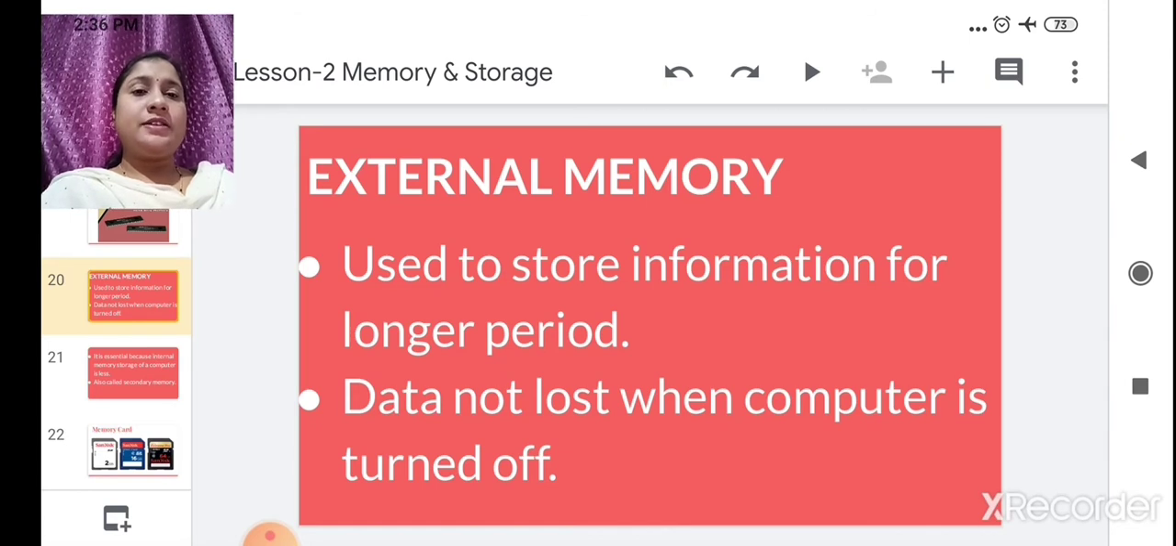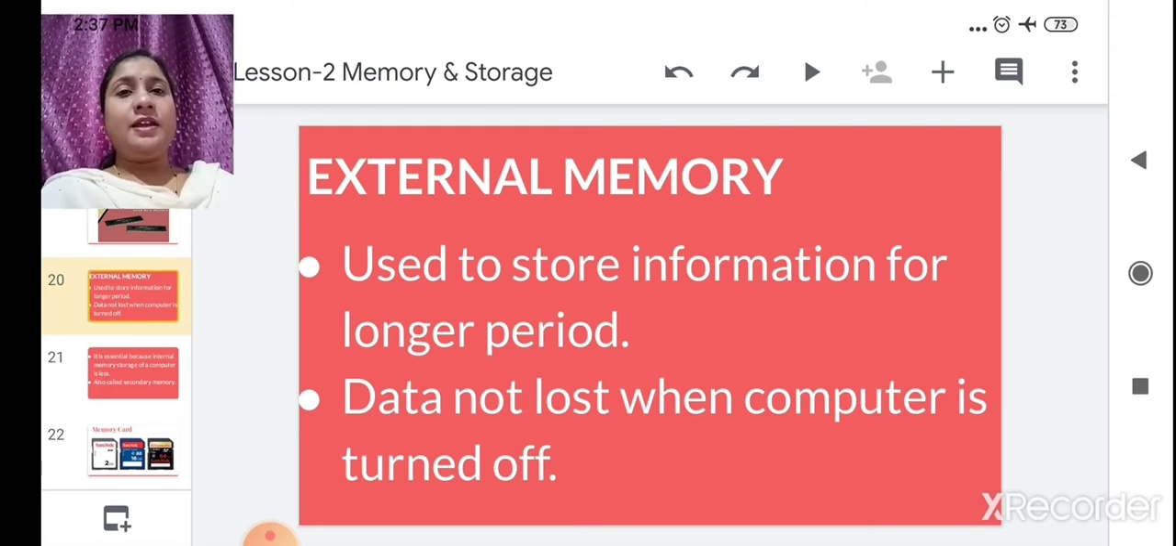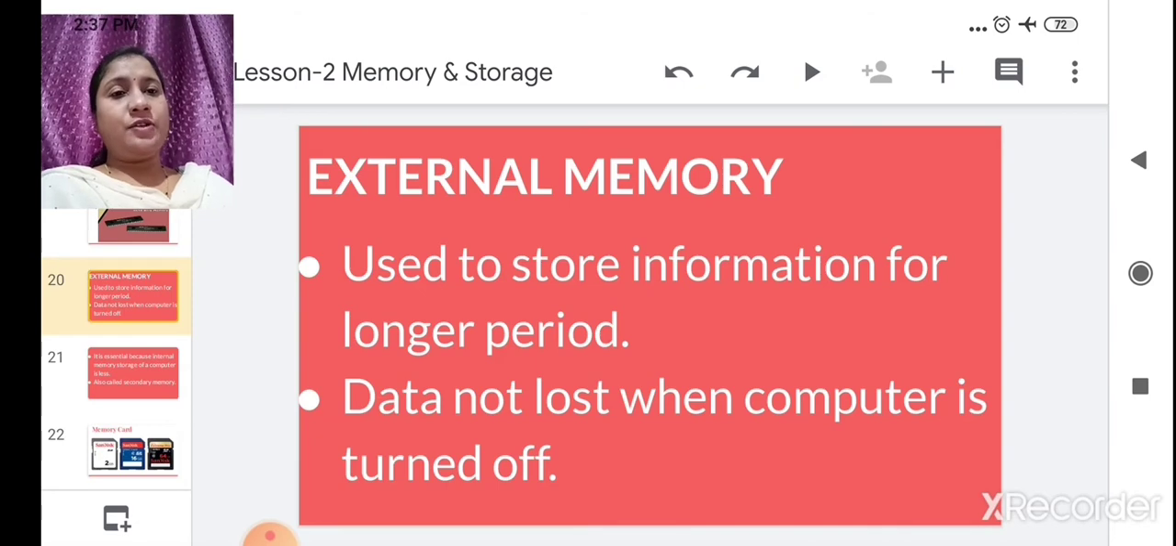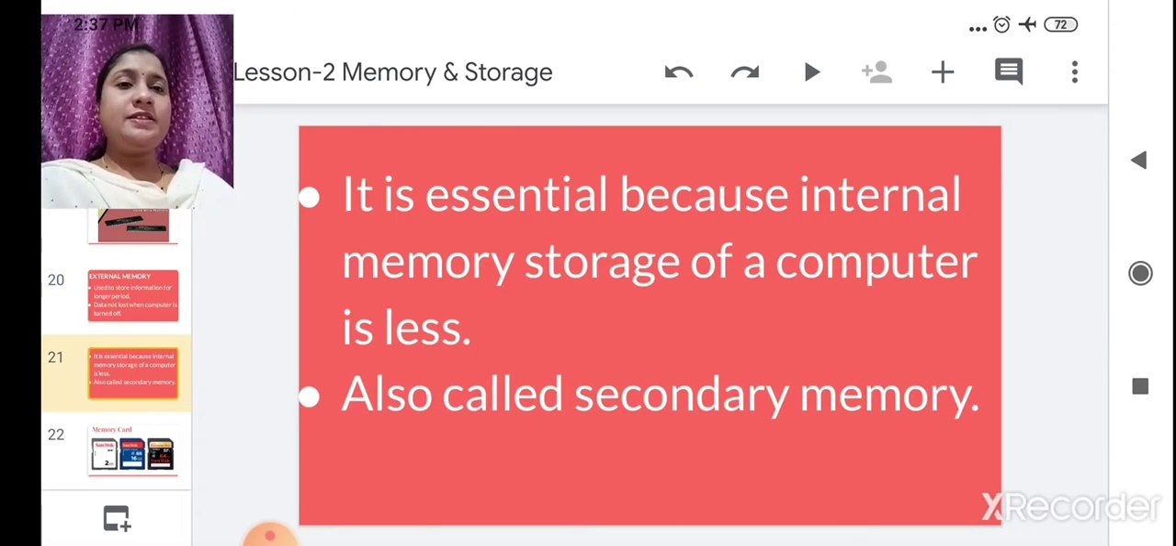So external memory is used to store information for a longer period. Data is not lost when the computer is turned off. So data here is permanently stored. Got it? In external memory, data will permanently get stored. It is essential because the internal memory storage of a computer is less.